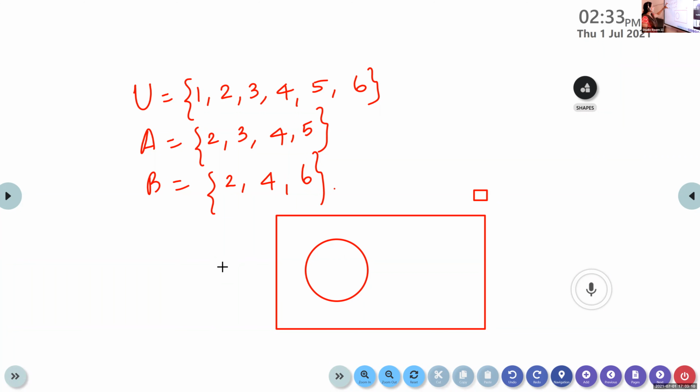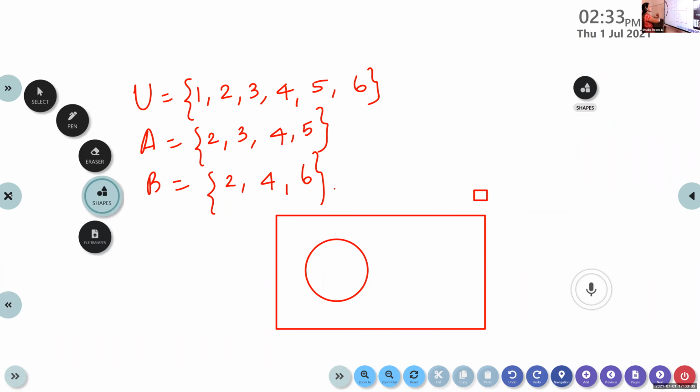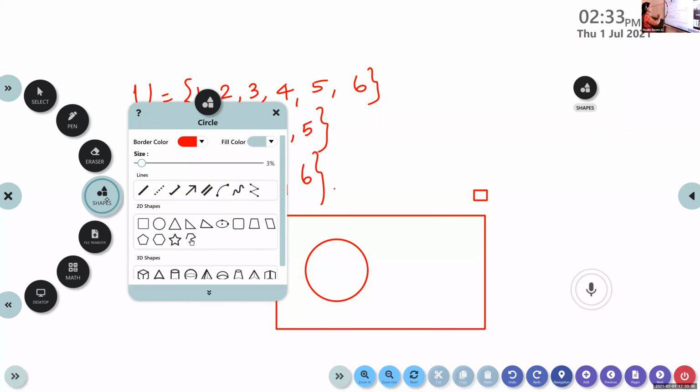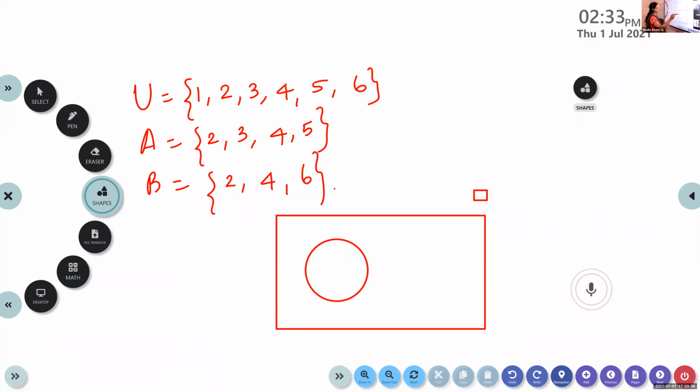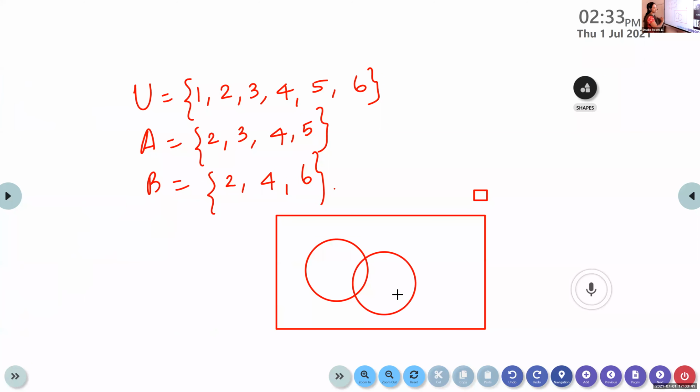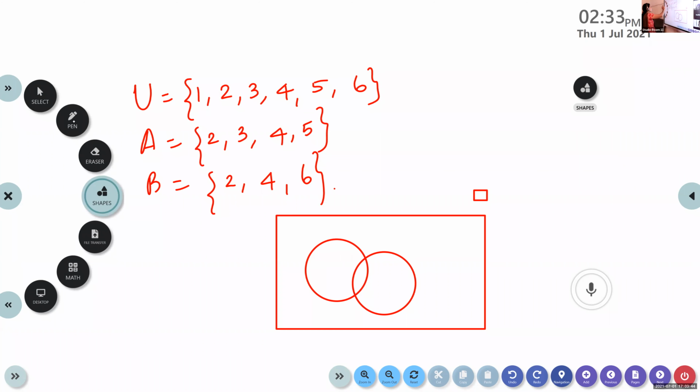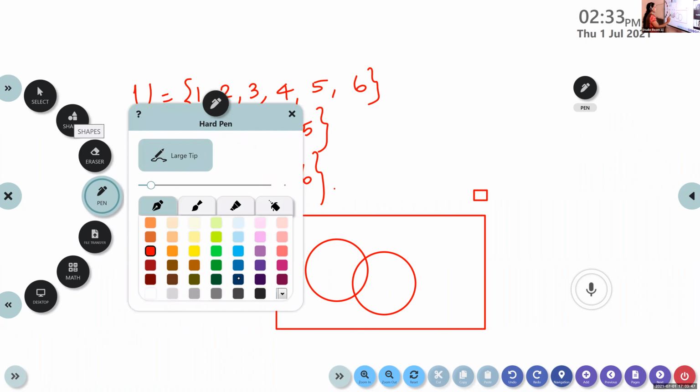Now look, we have two sets here. A is the set containing 2, 3, 4, 5. B is the set 2, 4, 6. Is there any element common to both A and B? Yes, 2 and 4. They have some common elements. If they have common elements, we should draw intersecting circles. So the second circle I'm drawing like this, because they have something in common.